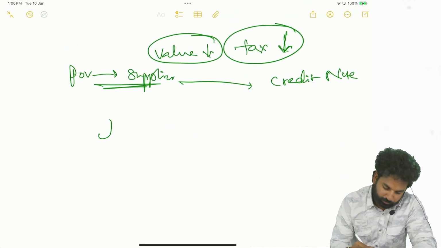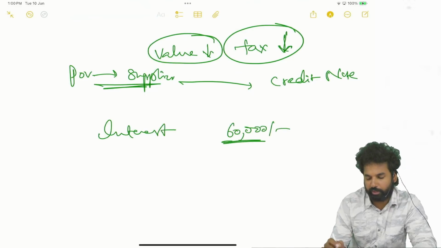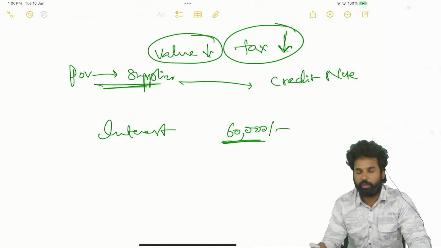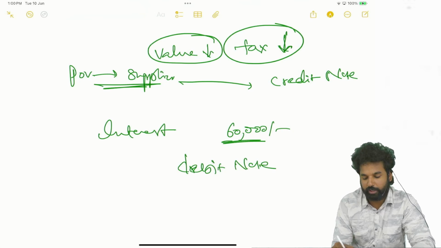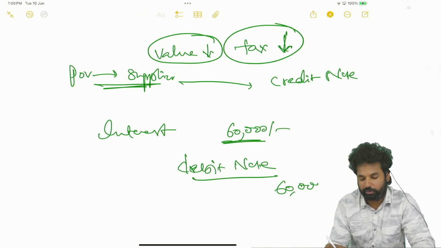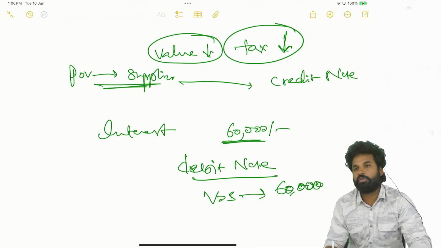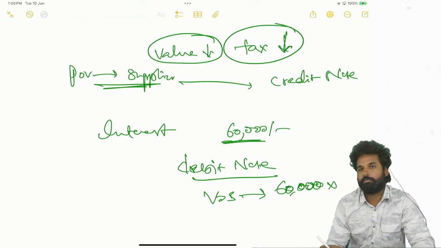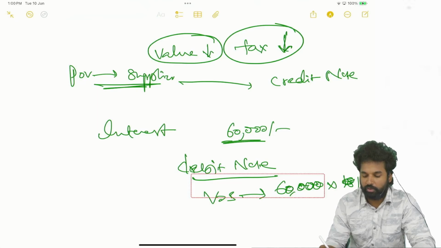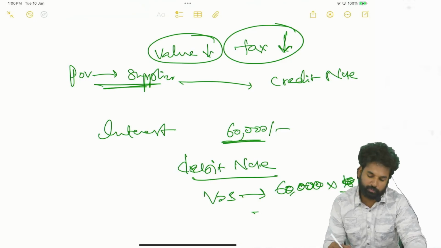See here, the interest is 60,000 in this case. After 3 months only we are getting to know it. Now you have to issue a debit note charging 60,000 as the value of supply. If you are receiving just 60,000 rupees from the customer as interest, this 60,000 includes GST. Let's say 18% is the rate of GST. Then the value will be 100 by 118. How much?